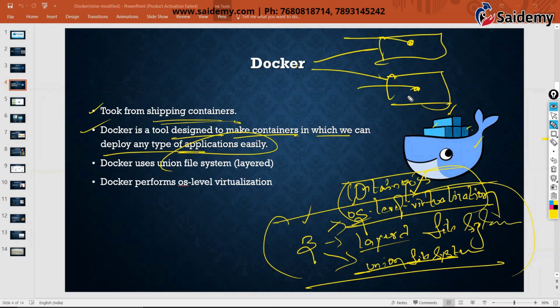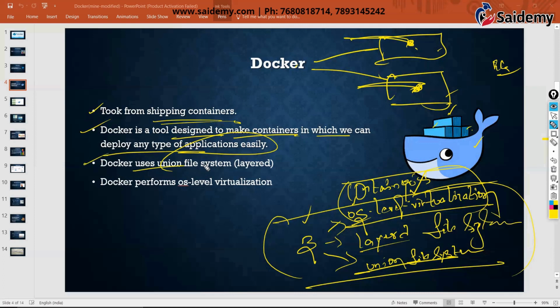You remember, we installed HTTPD, correct? Web server, when we were discussing web server. So that's a web application, yes. So we can deploy any kind of applications. Later on, we are going to deploy many other applications like Tomcat and all, n number of things. So in these containers, we can deploy those applications. You can use these containers just like your EC2 instances. Like that you can happily use it.